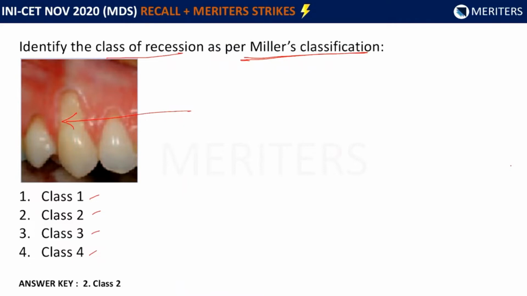So now coming back to the image, we see that here the mucogingival junction must be somewhere here. So it is not extending up to the mucogingival junction. So that means it is either class 2 or class 3. Now in class 3, like I said, interdental papilla would be destructed or there would be malpositioning of the tooth. So because there is preservation of the interdental papilla, this is only a soft tissue recession that is extending just up to the mucogingival junction. That is why the best answer to this would be class 2.